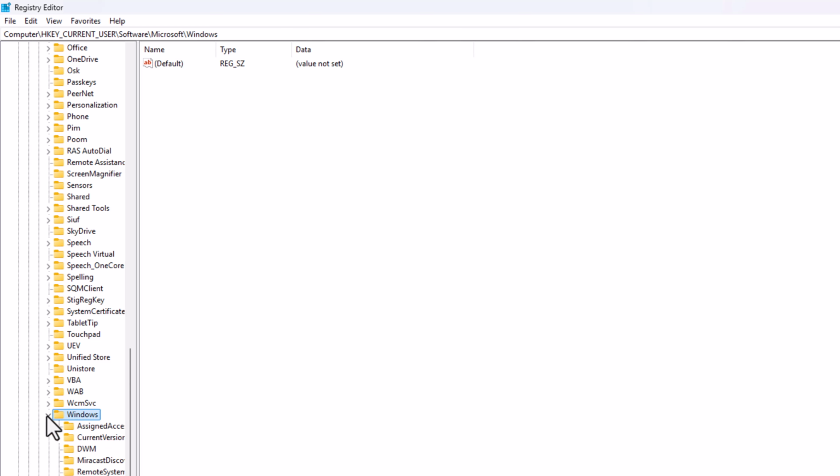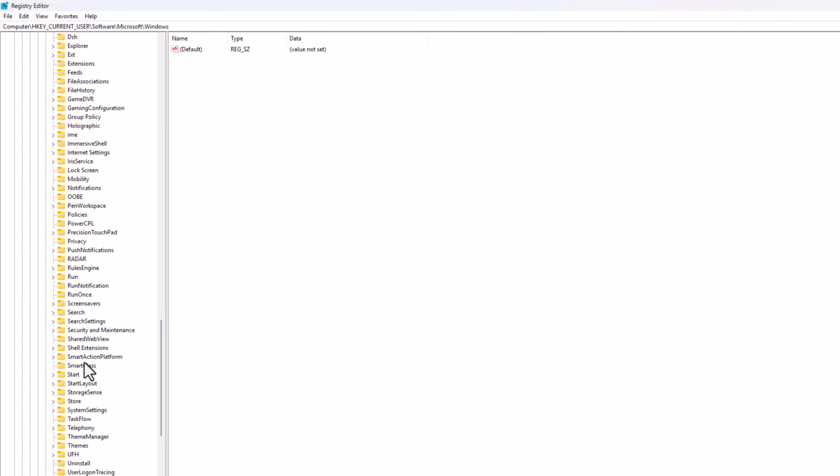Here we are going to make it large. Then find CurrentVersion. Now find Themes, scrolling down.